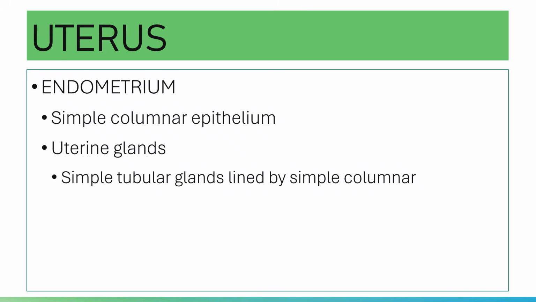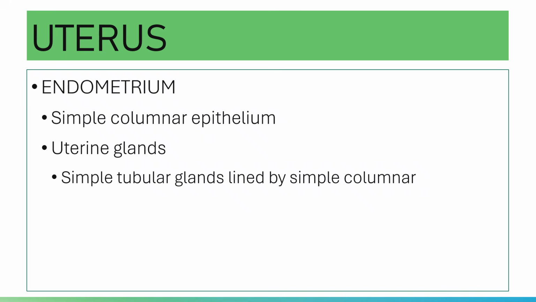The lining epithelium is a simple columnar epithelium, and it has uterine glands. The uterine glands are simple tubular glands, which are lined by simple columnar epithelium also.